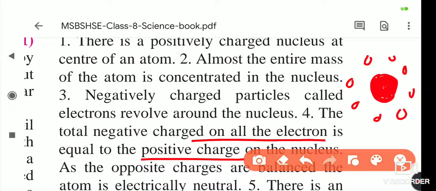As the opposite charges are balanced, the atom is electrically neutral.